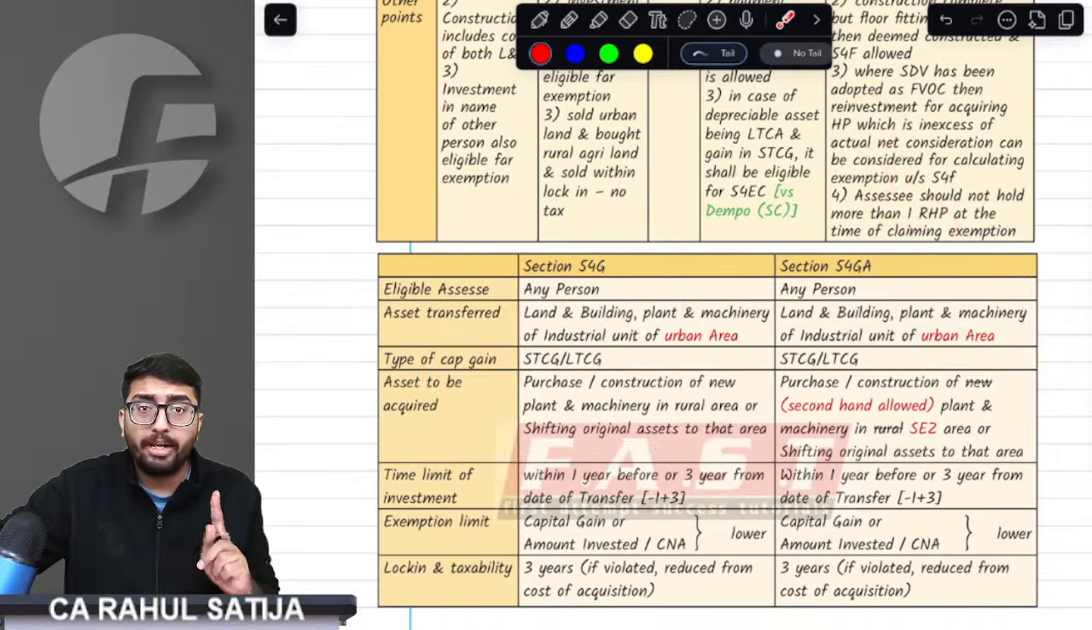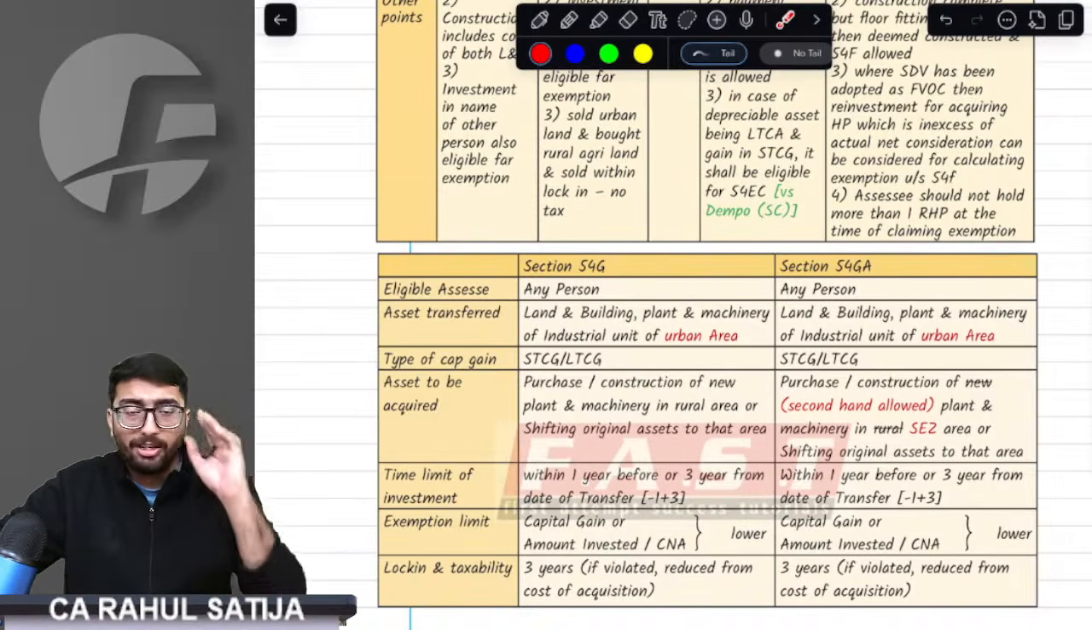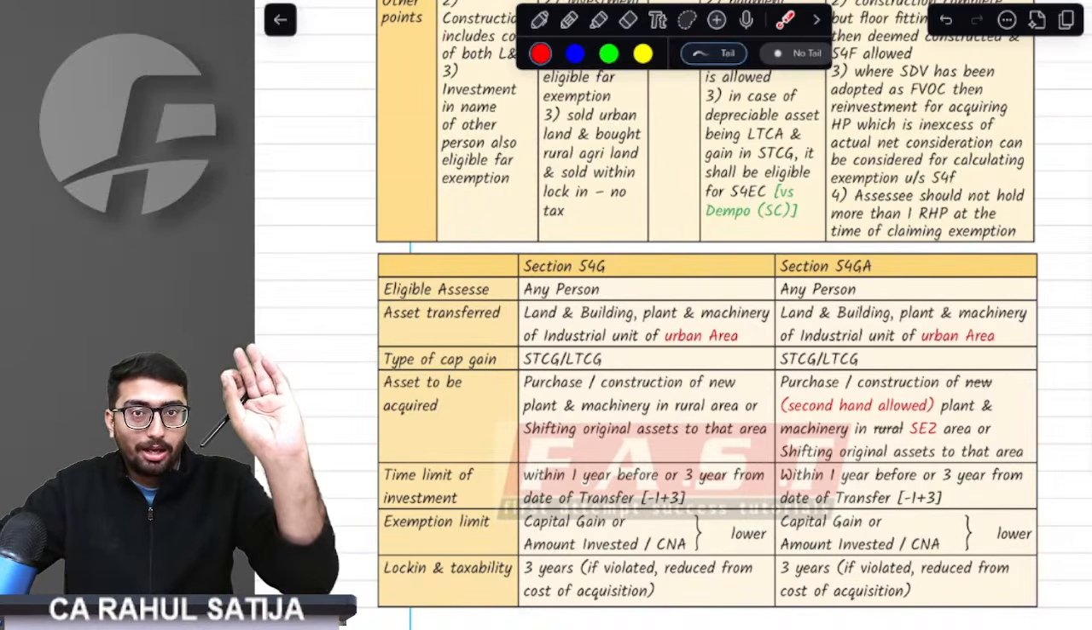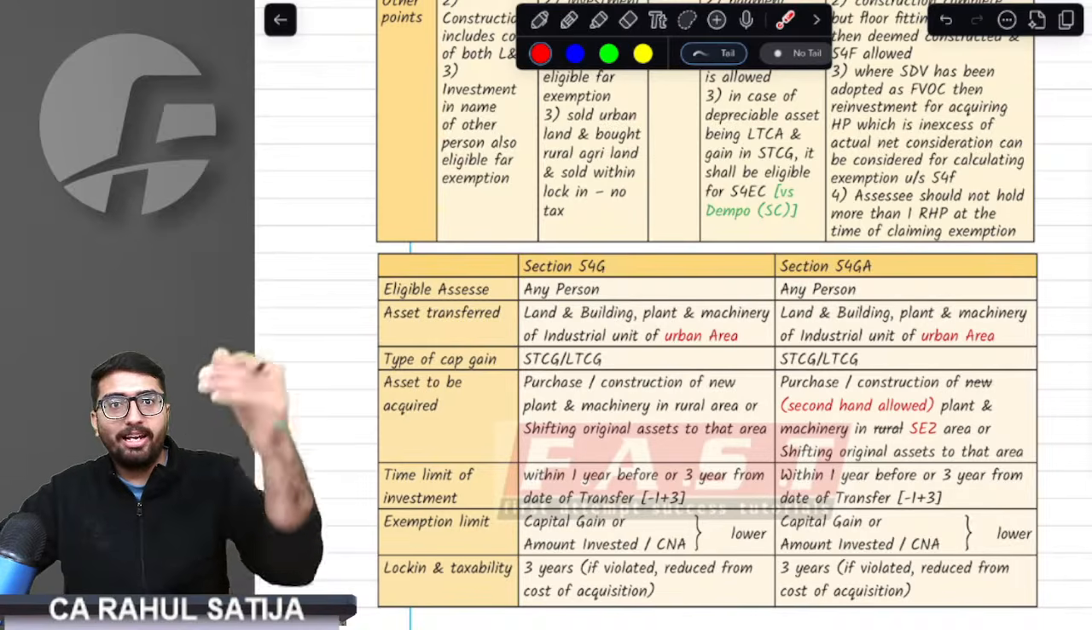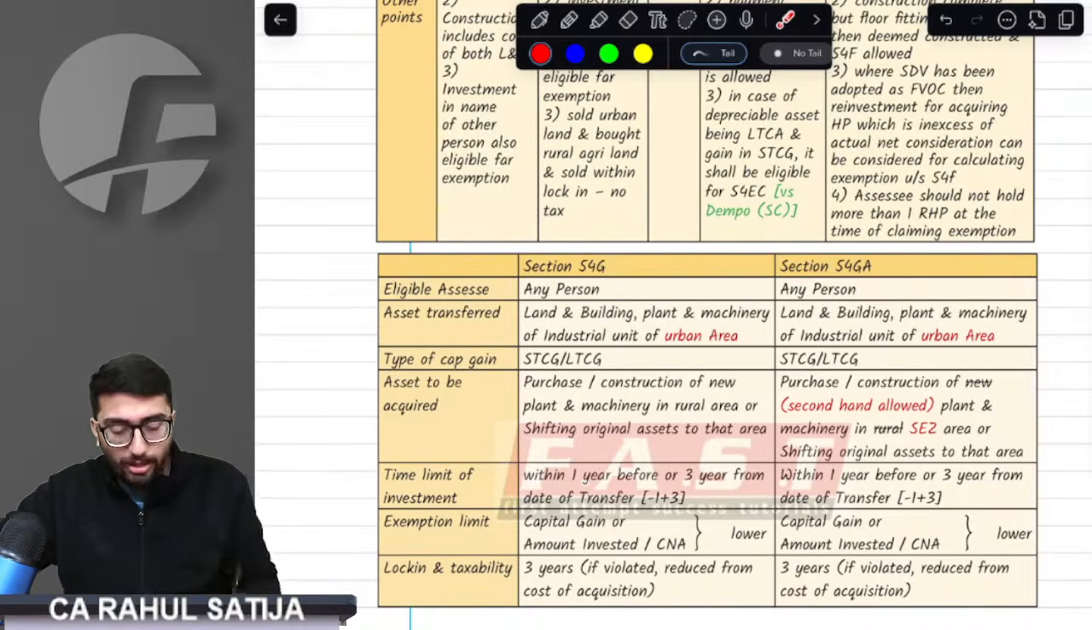Really important point. It might be tested in one of the questions. It is given in your question bank. I will also upload the question bank in English if I reach the required benchmark. Now, if you have any capital gain in case of furniture, you won't get exemption here.